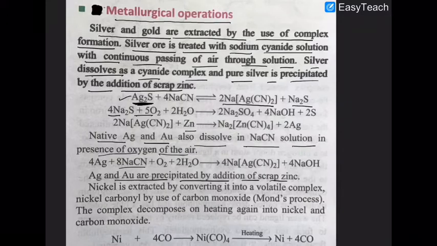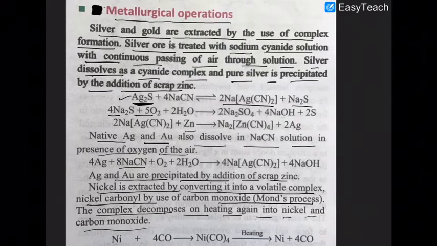You know that. Now one more process, popularly known as the Mond process, is involved in the purification of nickel. Nickel is extracted by converting it into a volatile complex, that is nickel carbonyl, in that case tetracarbonylnickel. The complex after formation, on heating, gets decomposed and you are able to get purified nickel.